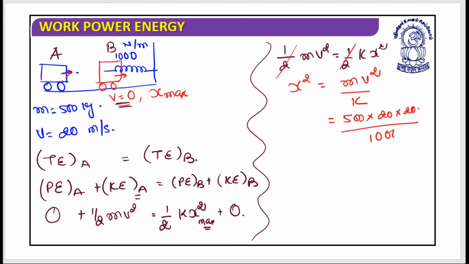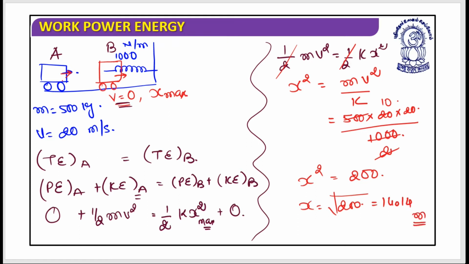K is 1000. So 500 over 1000 cancels, and x square should equal 20 into 10, that's 200. If I go for x, it would be root of 200, which is approximately 14.14 meters. I hope this is clear.